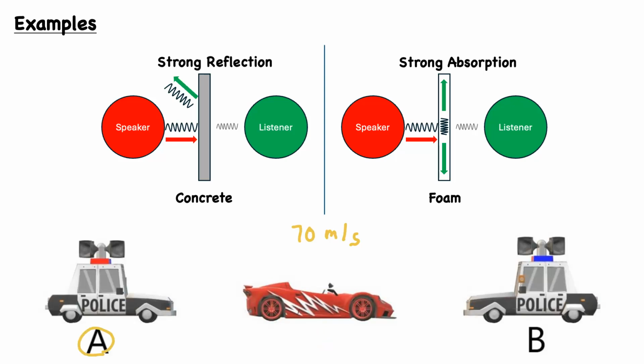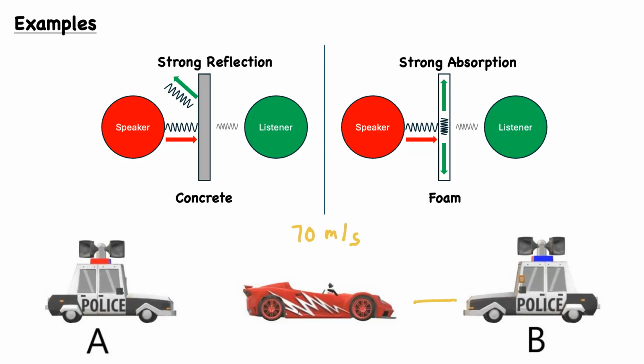Well, in A's case, again, this is the vehicle that's moving in the same direction as the criminal. In this case, you essentially have to subtract 70 meters per second from the speed of the sound, because the sound is being emitted, but the vehicle is moving away from that sound. Police car B is essentially the opposite case.